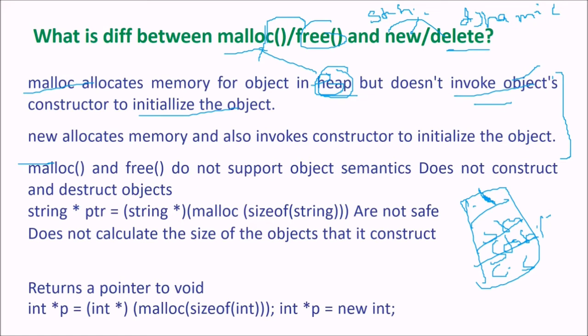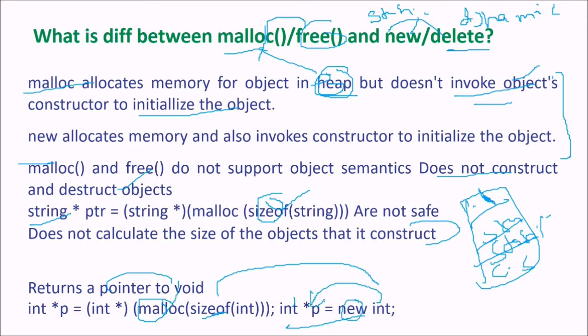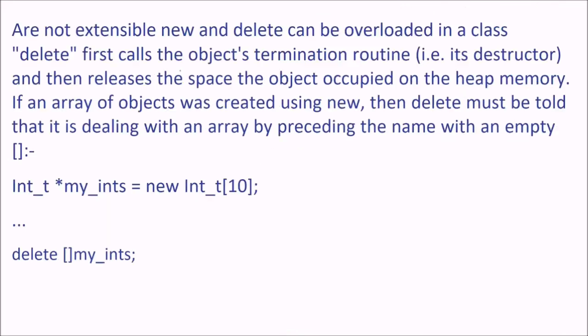Malloc and free do not support object semantics; they do not construct and destruct objects. Like this string pointer, we are using sizeof string. They are not safe, and they do not calculate the size of the object that is constructed. Malloc returns a pointer to void. But here, you don't have to do this with new. No sizeof in new. Malloc returns void, but new doesn't. It will return the type of pointer, or the data type which you are using.